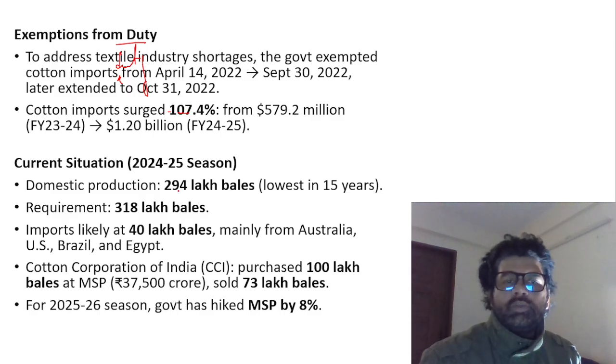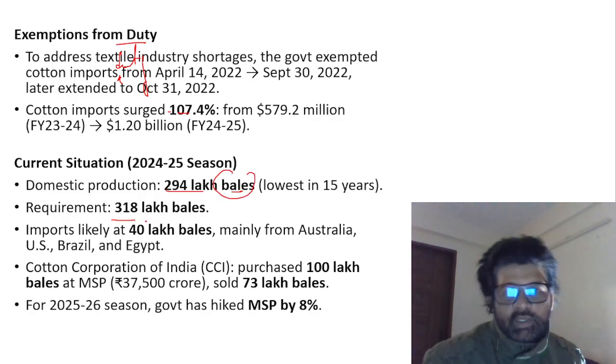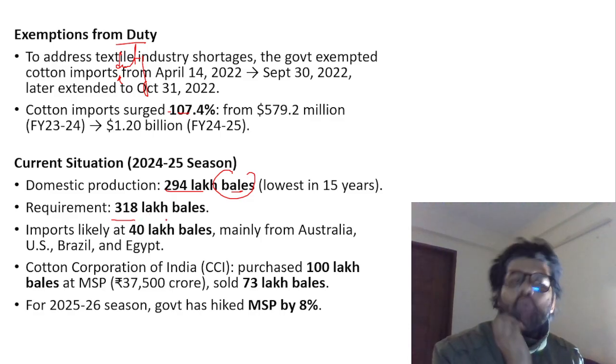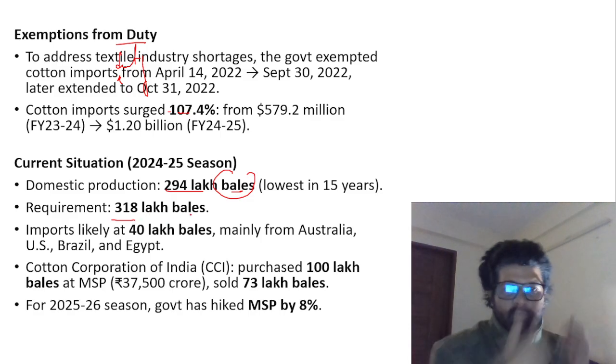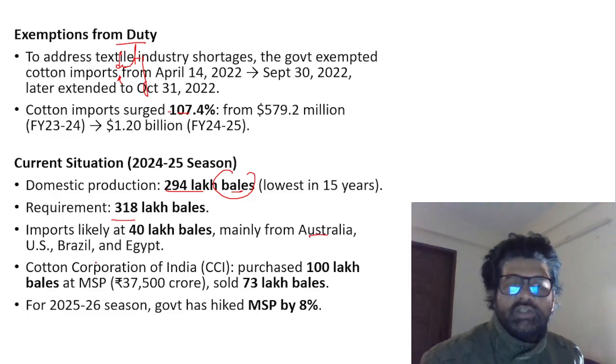Right. Current situation: domestic production is 294 lakh bales. Bale is the unit of cotton, and the requirement is 318. Again, the requirement is more than the production. You have to remove import duty to make cotton cheaper, whatever you are importing. So import will be happening from these countries. Cotton Corporation of India purchased 100 lakh bales and sold 73 lakh bales at MSP.